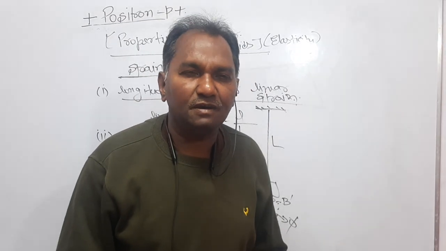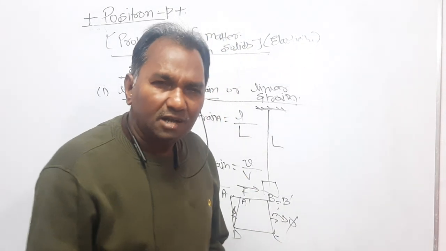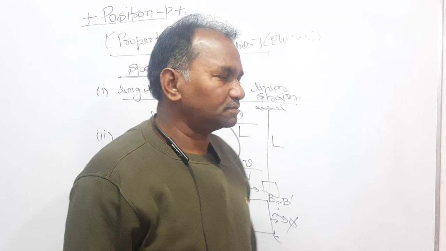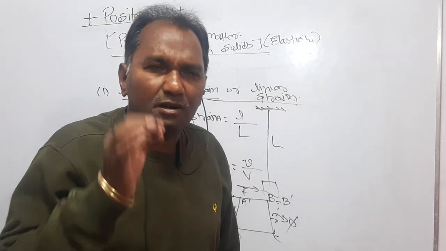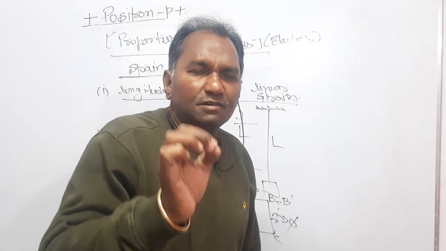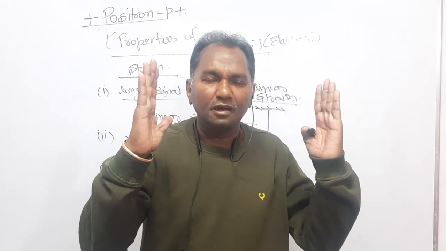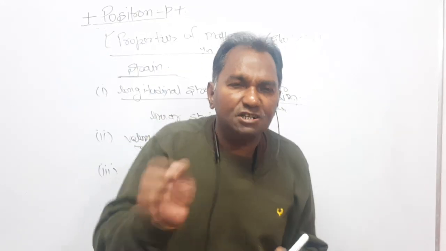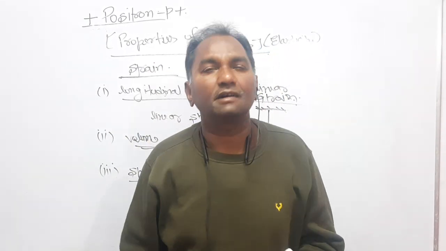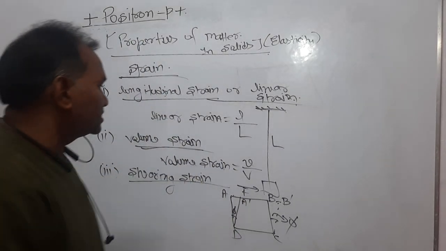The two strains were connected with the change in the size, and the third one is connected with the change of the shape. If a tangential force is applied on the roof of the room in which you are sitting, then the two walls which are supporting the roof will just bend like this, and the angle by which they bend is said to be the angle of shear, or shearing angle, or shearing strain.